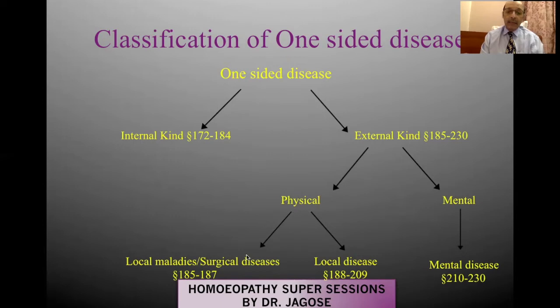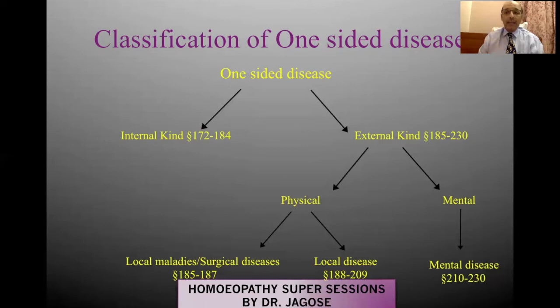Physical is again subdivided into 2 parts: local maladies or surgical disease, given in aphorism number 185 to 187, and local disease, given in aphorism number 188 to 209. Also out here, you are getting the treatment of the chronic disease, which is given in aphorism number 204 to 209. And of course, you have the mental disease, 210 to 230. So this is how Dr. Hahnemann has classified one-sided disease.